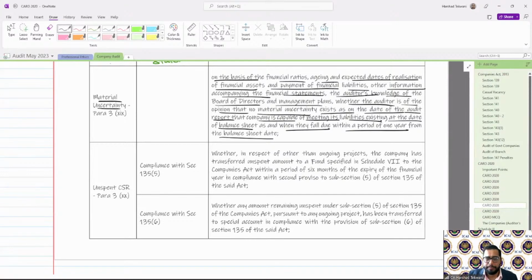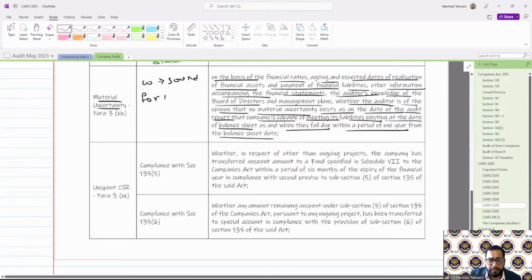What it is asking is whether the company is sound, okay, and not now, but for the next 1 year.